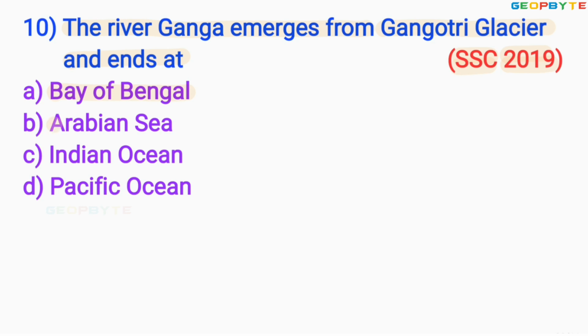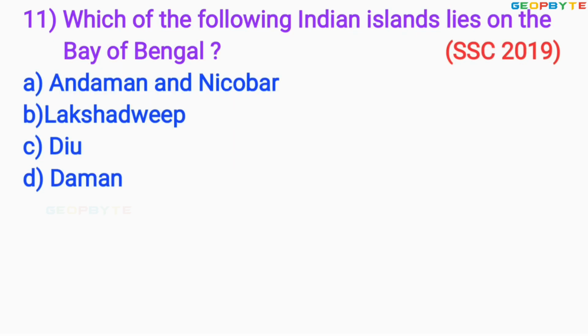Option B, Arabian Sea. Option C, Indian Ocean. Option D, Pacific Ocean. The correct answer is option A, Bay of Bengal. Let us move to the next question.